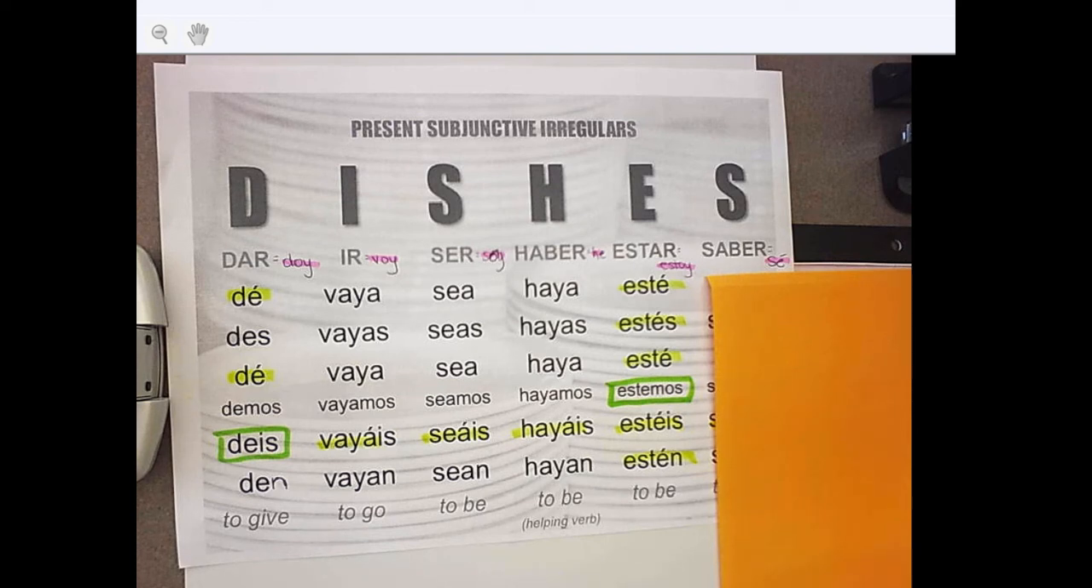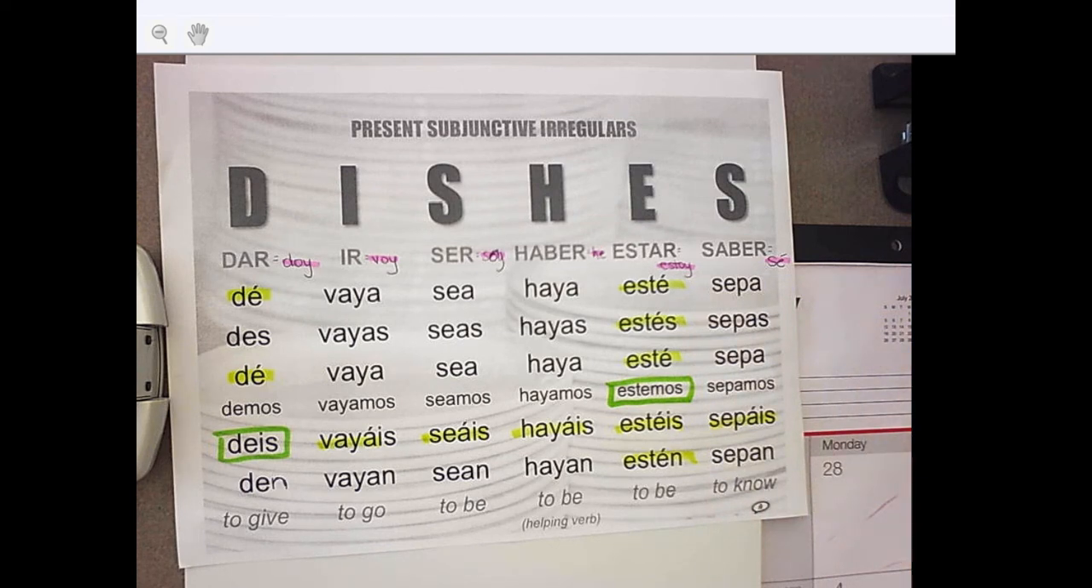And last we have saber. This one, usually students get confused between the preterite form of saber as well, which is supe, supiste, supo. So just really be careful that you're not doing that. It becomes sepa, sepas, sepa, sepamos, sepáis, sepan. And again, I did highlight the accented part in the vosotros.